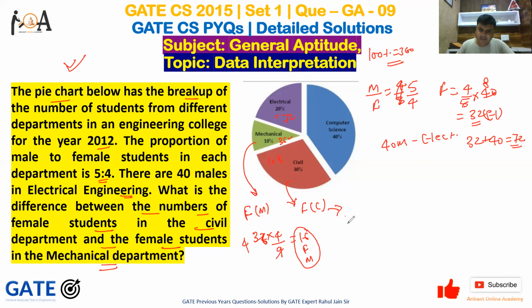If I talk about civil, 108 multiplied by 4 by 9, since the ratio of male to female in each department is the same. 9 ones are 9, 9 twos are 18, 12 fours are 48. So 48. We need to find the difference between the number of female students in civil and mechanical. So 48 minus 16 is 32. So 32 is the correct answer for this GATE question, guys.